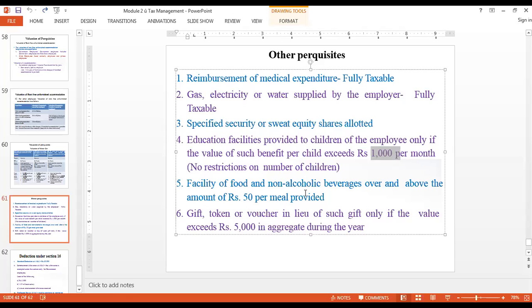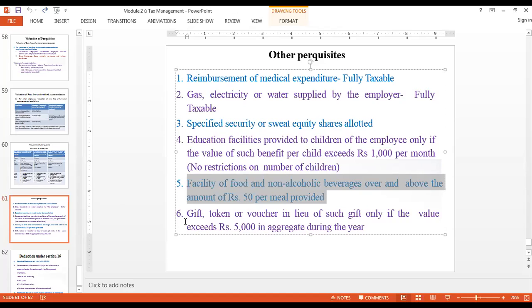That means if the employer is giving you tiffin allowance, and let us say the tiffin allowance is 70 rupees per day. In such case, you are receiving 70 rupees per day from your employer, but point number 5 says only to the tune of 50 rupees it has been permitted. Up to 50 rupees of whatever money you receive is going to be exempted. The balance amount is going to be taxable, which means 20 rupees is going to be taxable.